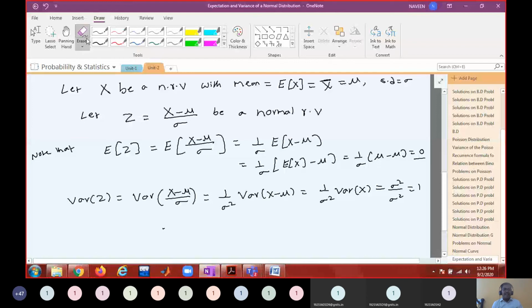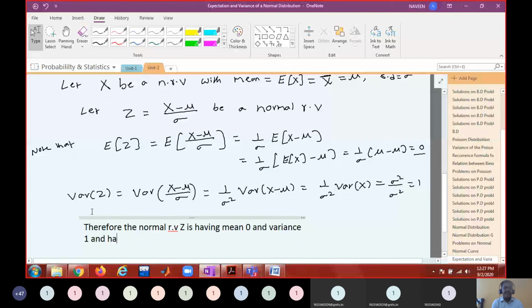So from this, what kind of random variable is it? Yes, that is a standard random variable. Therefore, for the normal random variable, Z has mean 0 and variance 1, and hence Z is a standard normal random variable.